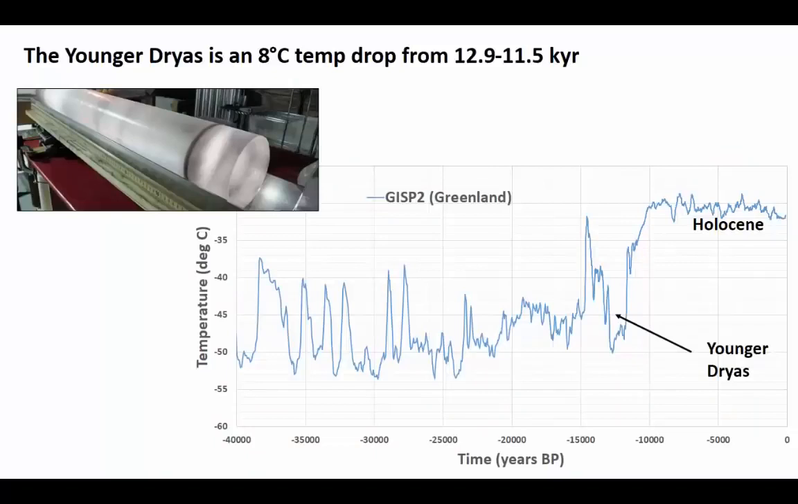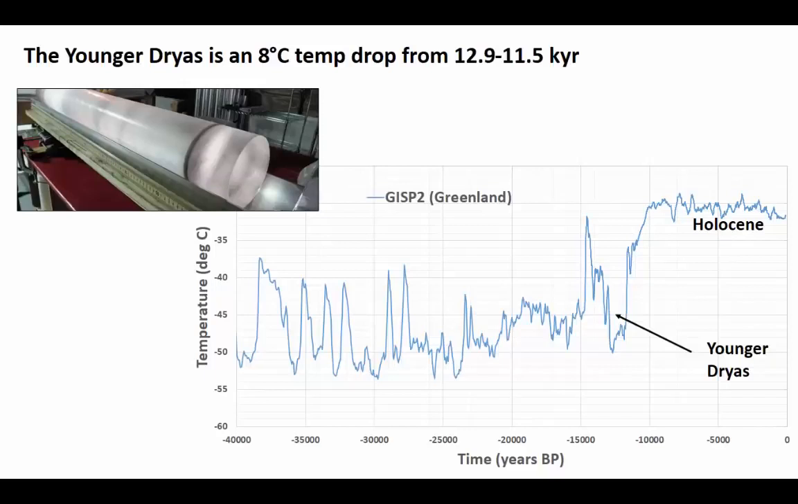The Younger Dryas is a climate event that took place from about 12.9 to 11.5 thousand years ago. It was first noticed by paleobotanists who observed the strange advance and retreat of flowers in northern Europe.